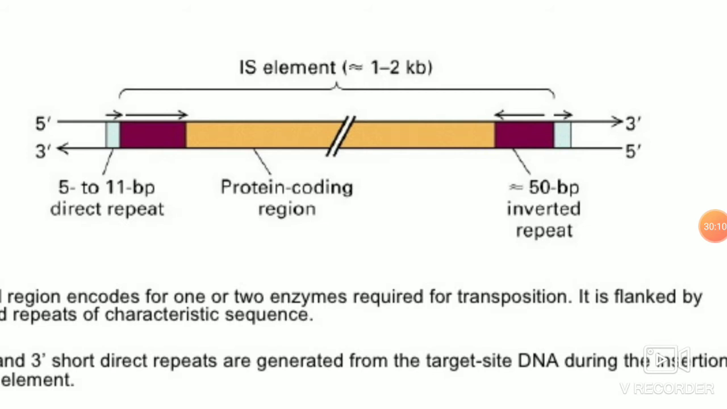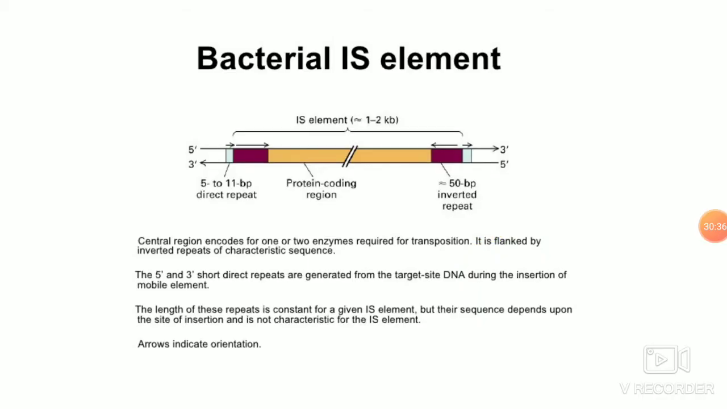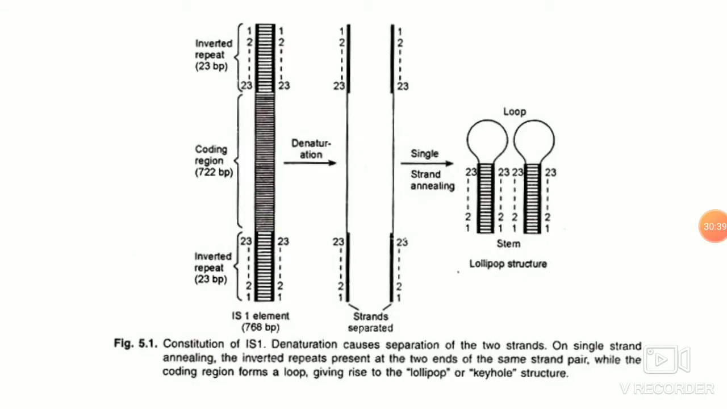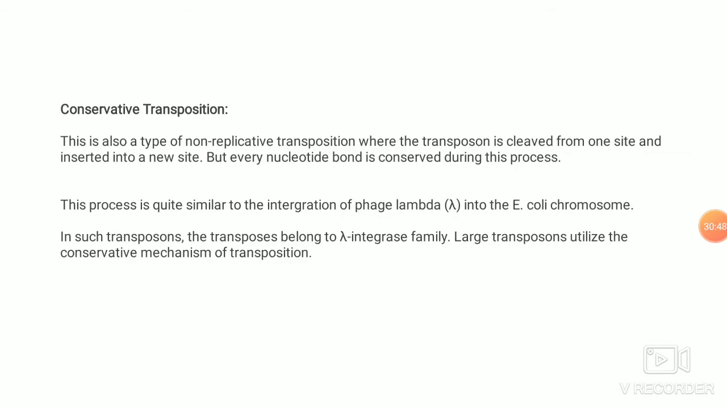This is the simplest form of transposable element because the protein coding region codes for only the transposase enzyme, and you have the flanking inverted terminal repeats, and they get inserted into a region that will generate direct repeats ranging from 5 to 11 base pairs. The number of these direct repeats is characteristic of the insertion element. If you take these insertion elements and denature and renature them, they form a characteristic loop-like structure, and they replicate either conservatively or replicatively.